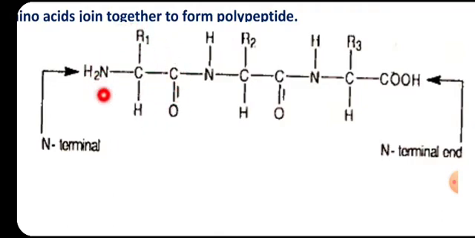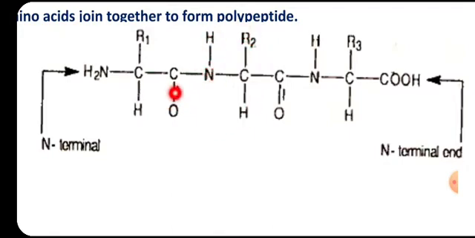Now here in this case we can see that there is a peptide bond formation between this amino acid and the second amino acid, and the bond which is formed is due to the removal of a water molecule between this amino acid and this amino acid.